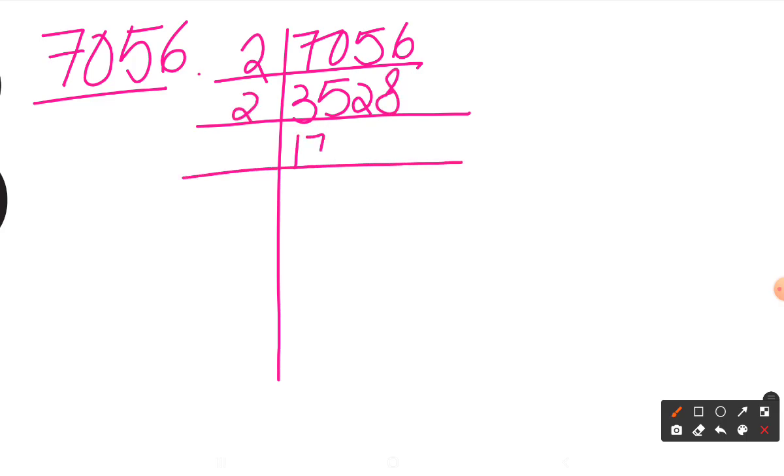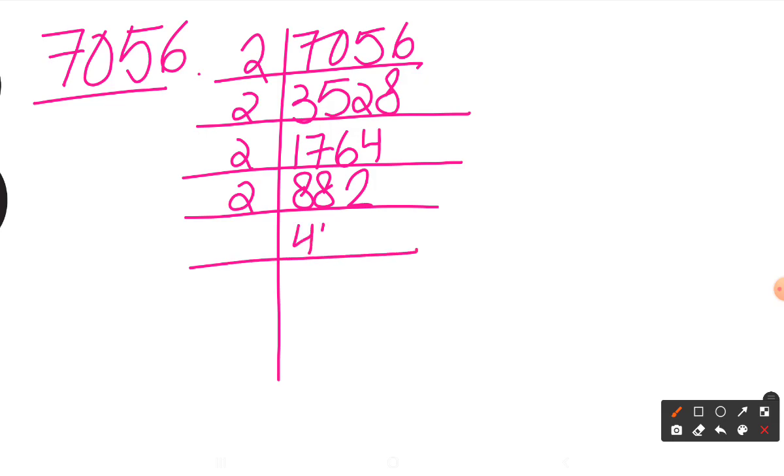Then 1, 7, 6, 4. Then 8, 8, 2. Then 4, 4, 1. Adding up 4, 4 and 1, I'll get 9. That means it's divisible by 3. I'll get 1, I'll get 4, then I'll get 7. Now if I add up 1, 4 and 7, I'll get 12.